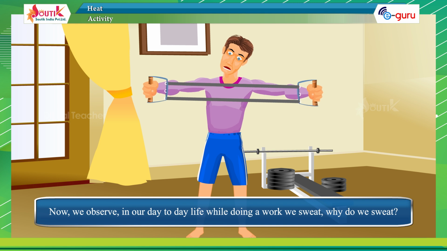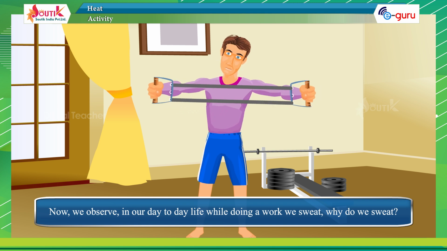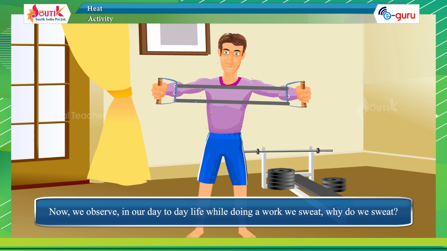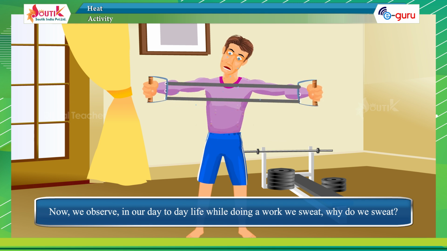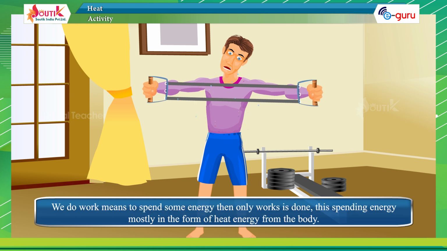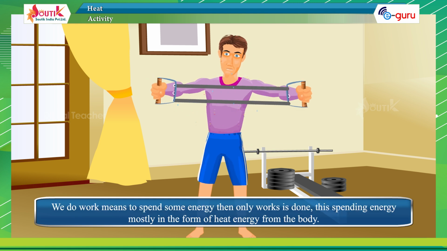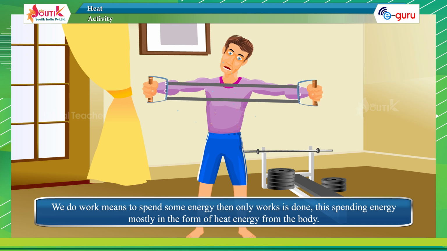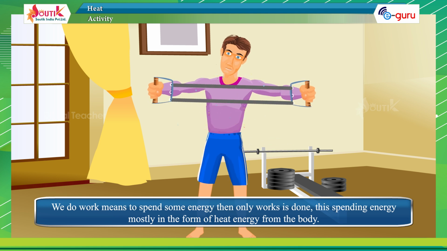Now, we observe in our day-to-day life that while doing work, we sweat. Why do we sweat? When we do work, we spend some energy; only then is work done. This energy is spent mostly in the form of heat energy from the body.